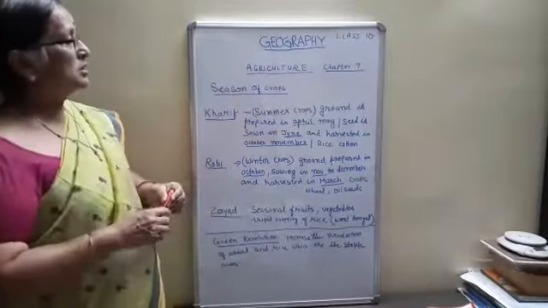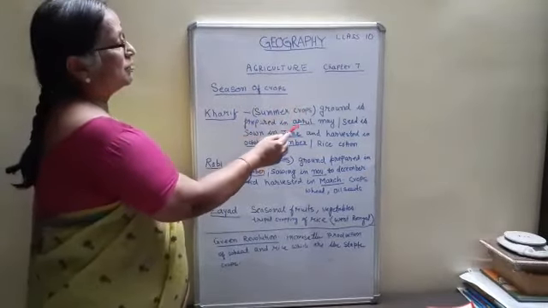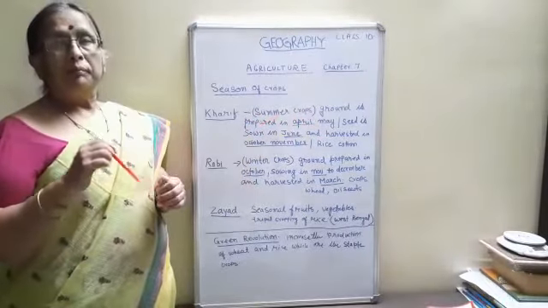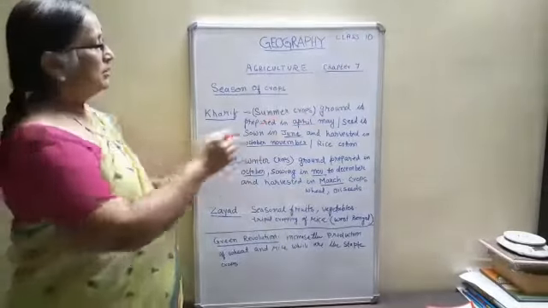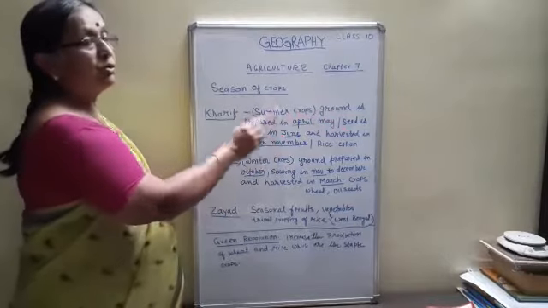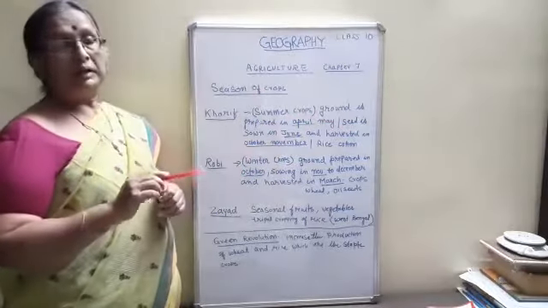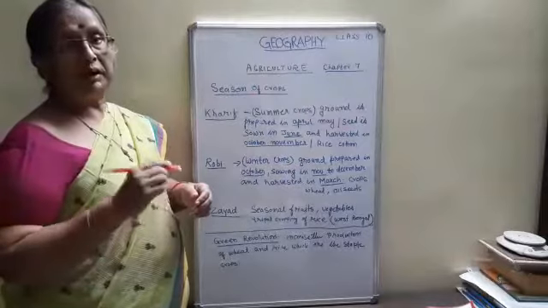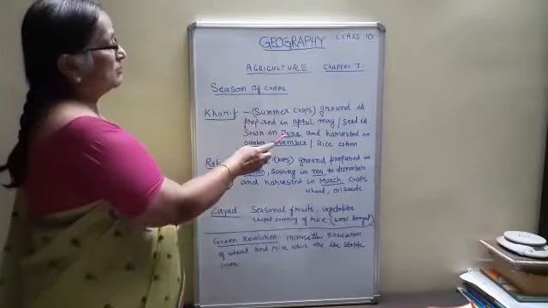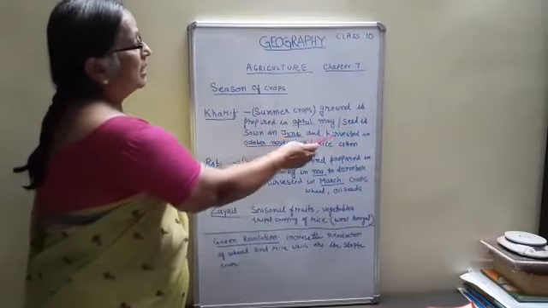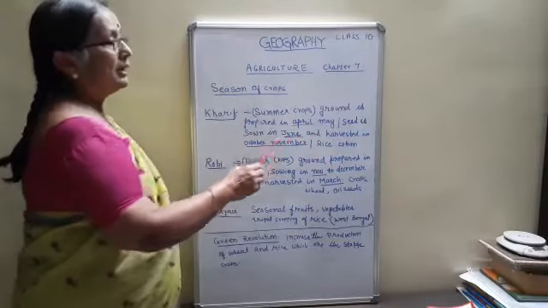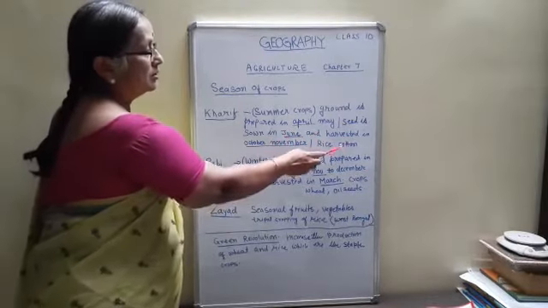Those in which the ground is prepared in the months of April and May. That means tilling of the ground, watering of the ground, ploughing of the ground, all are done during April and May. Then seed is sown in the month of June. During that time, at the beginning of the monsoon rain, in many parts of the country we start with the sowing of the seed, and the harvesting is done in the months of October to November, and the main crops are rice and cotton.